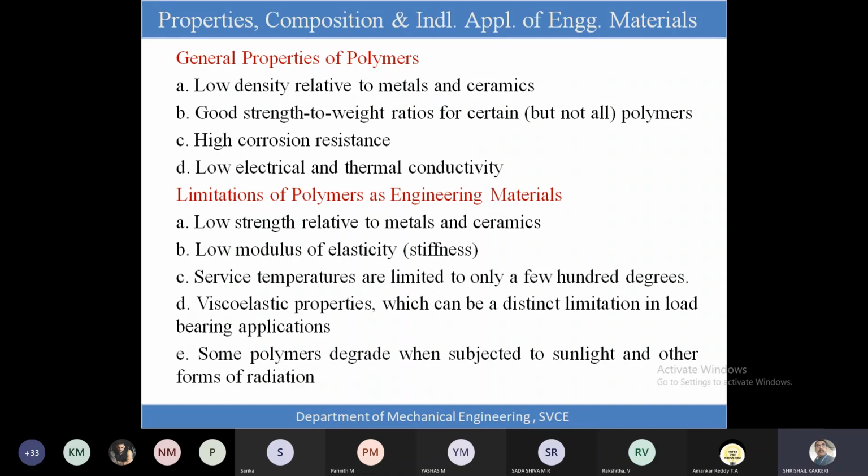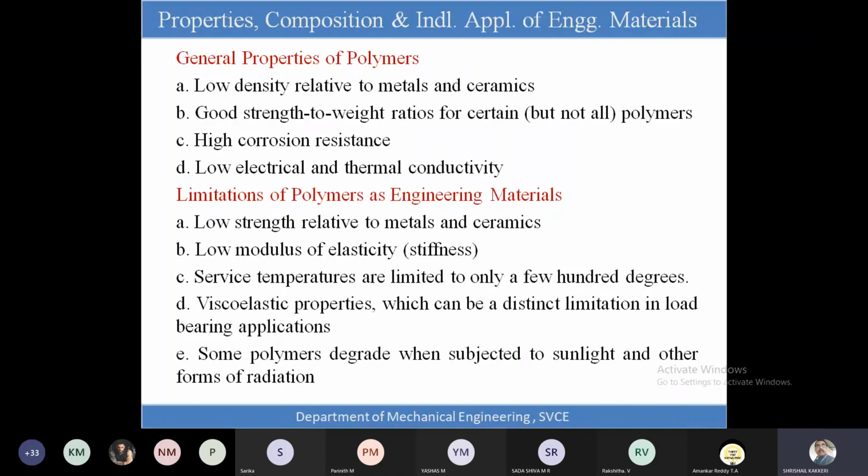Modulus of elasticity, once you come back to the college, I'll be showing you one tensile testing machine at the department. We can see them. We can find out the Young's modulus or elastic modulus of any material. We can subject it to load and find out the change in the dimensions, the cross-sectional area and length, and we can note down the load applied, the change in length and original length, and we can find out the elastic property. Young's modulus E can be obtained. Okay, and now the Young's modulus of these polymers is very less as compared to the metals and the ceramics.